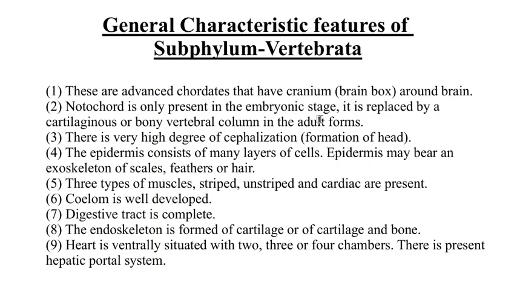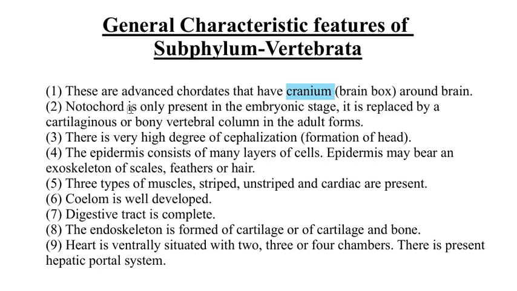Now the general characteristic features of Subphylum Vertebrata. Why are they called Vertebrata? Because their notochord is replaced by the vertebral column. They are also called craniates because they have a cranium, meaning a brain box. They have a well developed, advanced brain box. That's why they are called craniates. So let's discuss their features. These are the advanced chordates that have the cranium.